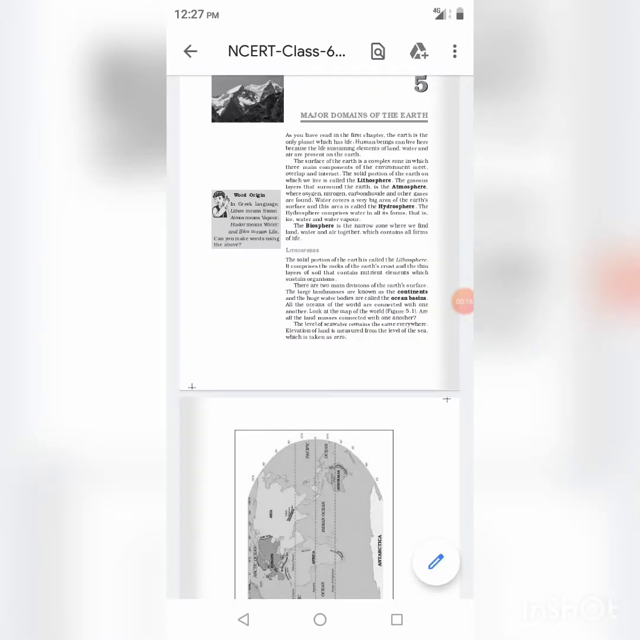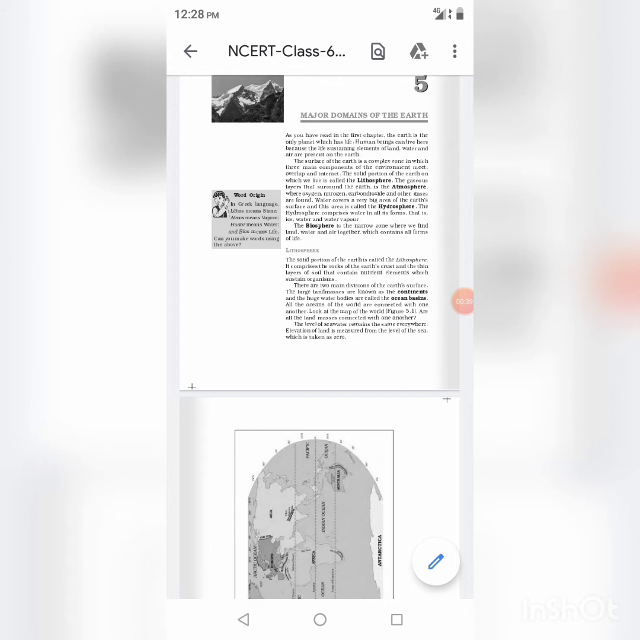Today we will discuss class 6 geography's 5th chapter, major domains of the earth. There are 4 major domains of the earth, that is the lithosphere, the hydrosphere, the atmosphere and the biosphere.